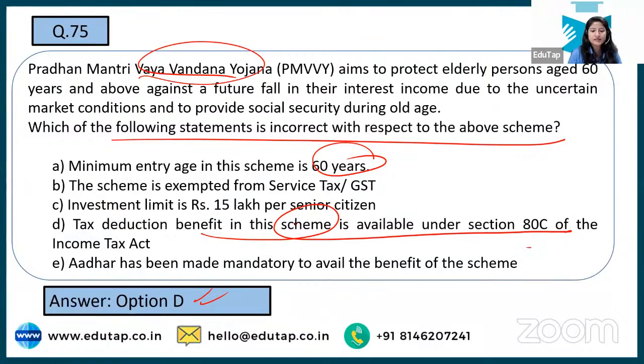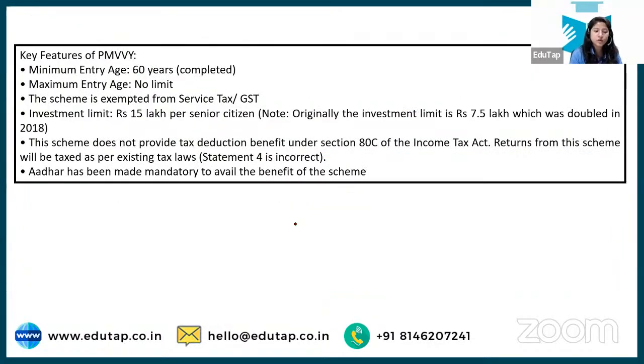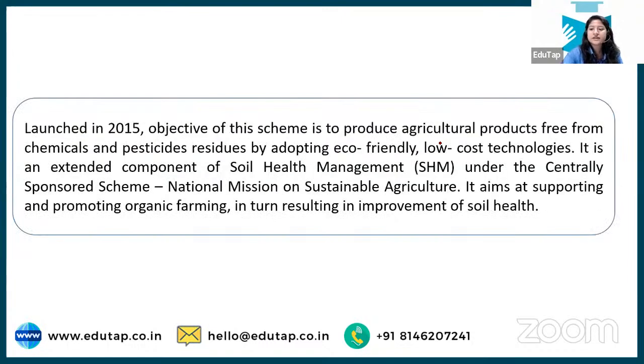No, actually it is the opposite of what the statement in the question is. This scheme does not provide tax deduction, and under which section? Under section 30C. So in the option, the opposite of that has been written, and I hope this is clear now.